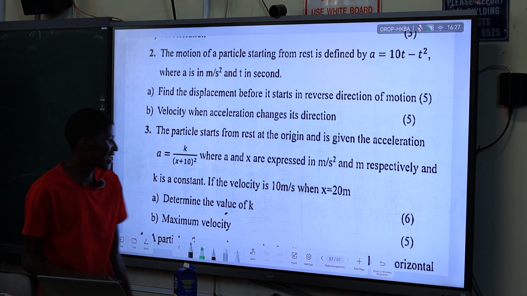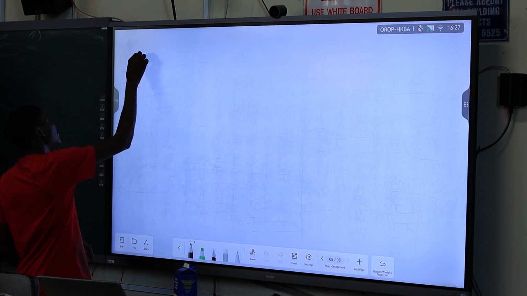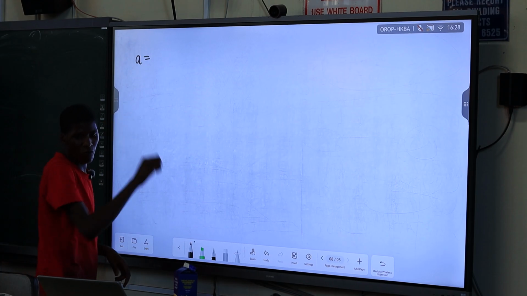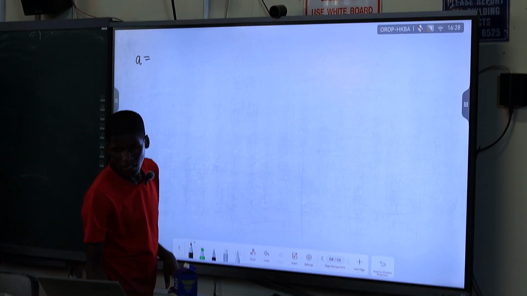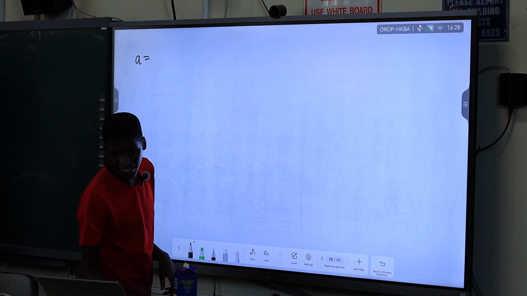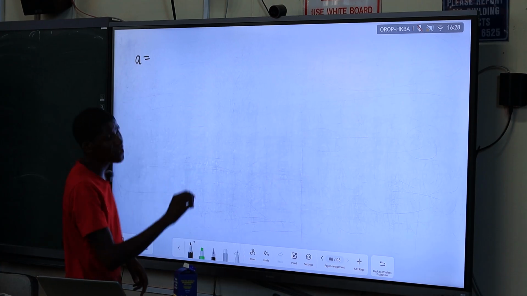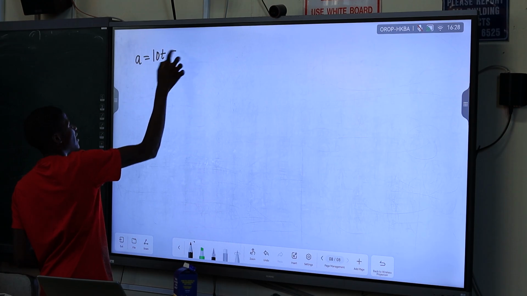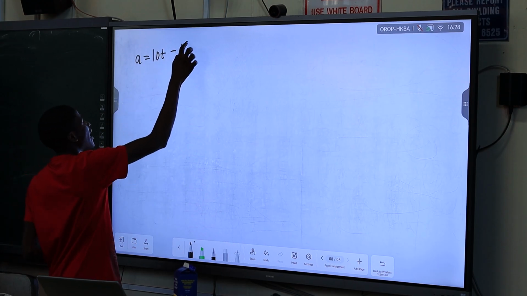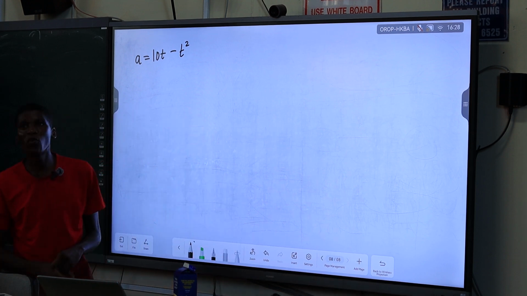If velocity is changing direction, right? So we can say that our object is given by an acceleration of a equals 10t minus t squared. Now acceleration, right? Find the displacement before it starts in reverse motion.